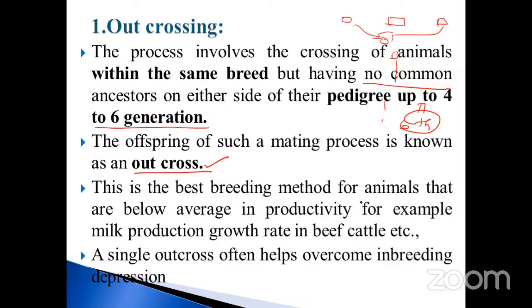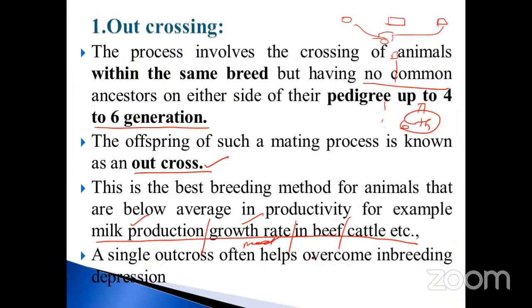This is the best breeding method for animals that are below average in productivity, for example milk production and growth rate in beef cattle. These are the two important things. Mostly we use this for cattle and beef: for milk production, and growth rate only for meat purposes. Sometimes we may use it for agriculture purposes, isn't it?